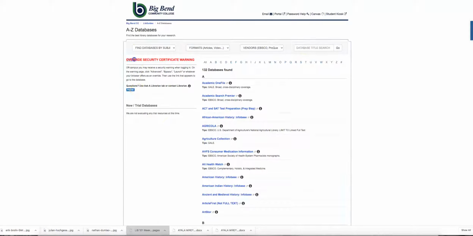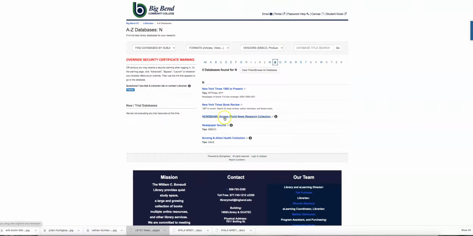Also, if for some reason you have a security warning come up, make sure to overwrite it. So here we go. For newspaper, we're going into Newsbank, and I am waiting for it to load.